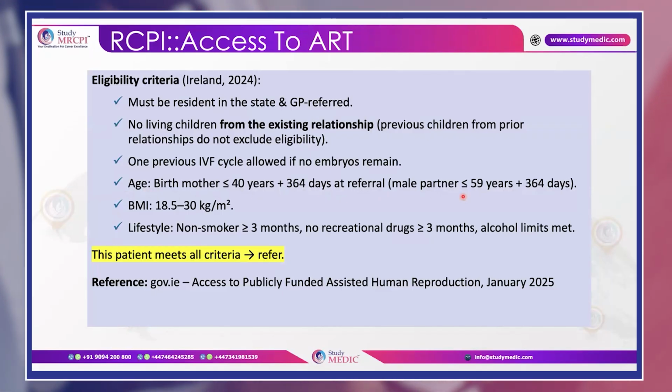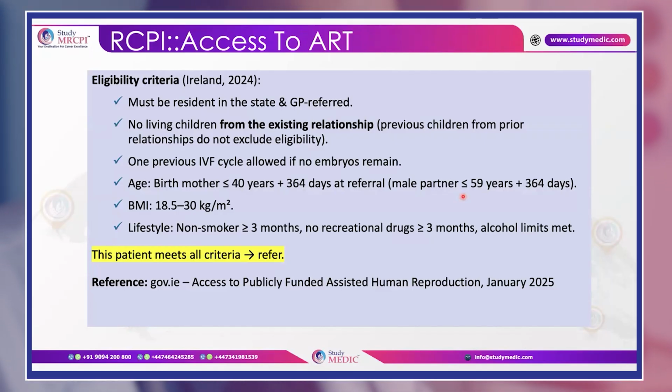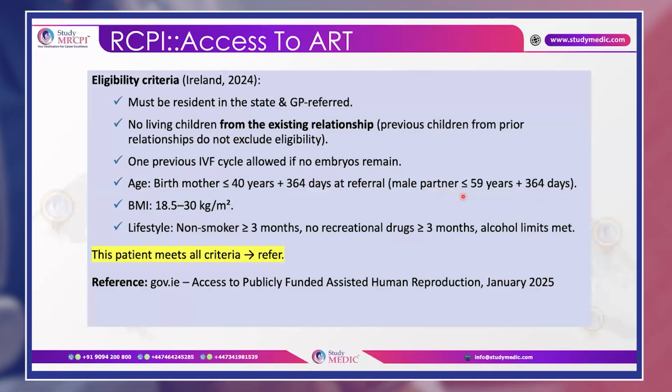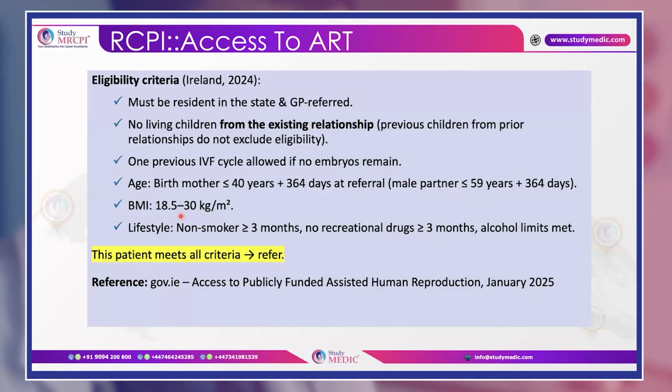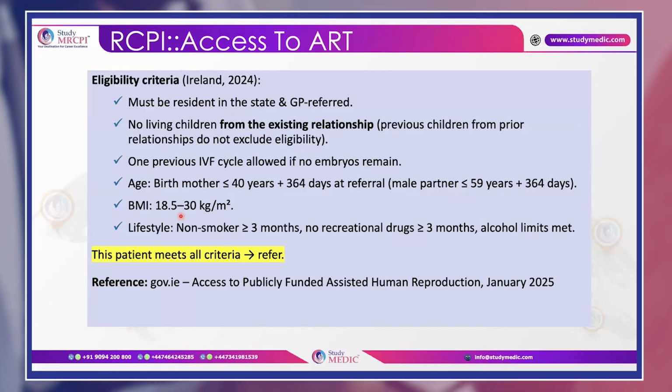It can come as an SBA. The age of the birthing mother should be less than or equal to 40 years plus 364 days, and the male partner should be less than or equal to 59 years 364 days. And the next is, in both the NICE guideline and RCPI, the BMI is very important, 18.5 to 30 kg per meter square. And lifestyle also: smoking as well as recreational drugs should not be done for more than or equal to 3 months. And also the alcohol limit is 2 units per week.